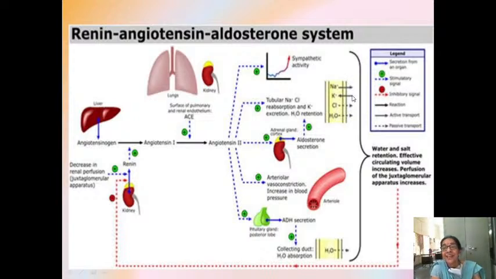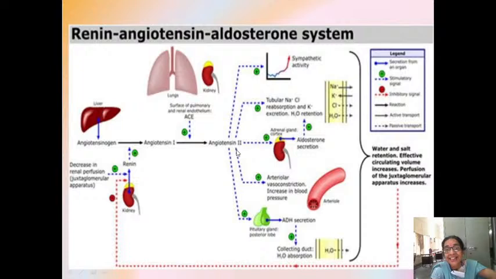Okay? And excretion of the potassium. Secretion of the potassium means it will come out via your urine. These are all getting reabsorbed into your blood vessels, because when water and sodium are more, your blood pressure will be maintained. Okay, so again, where else is it acting?